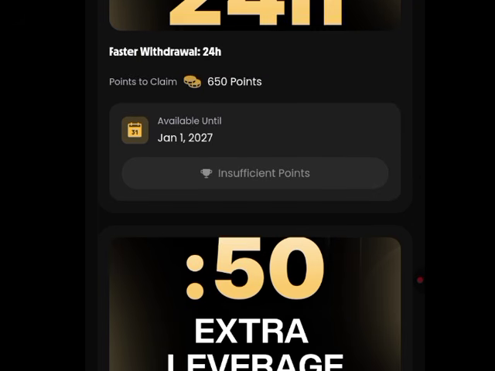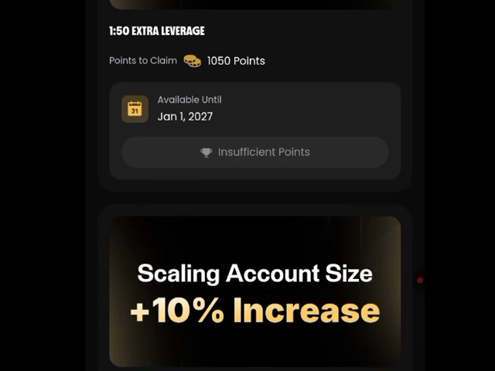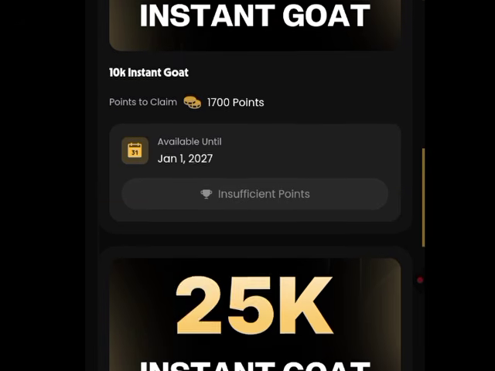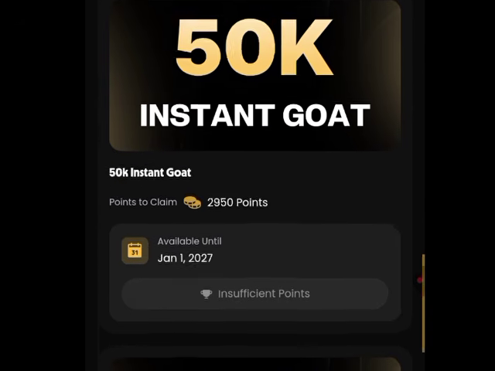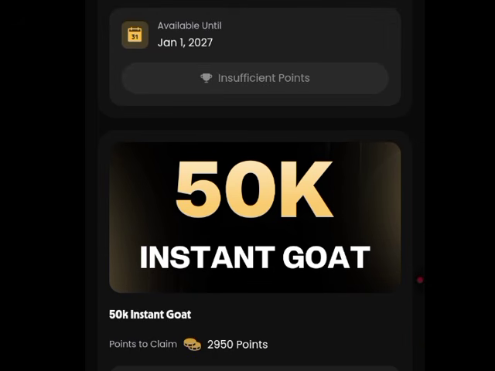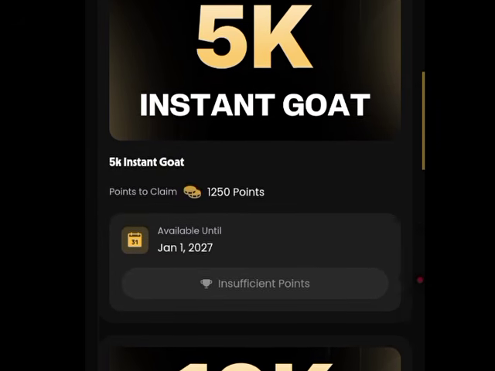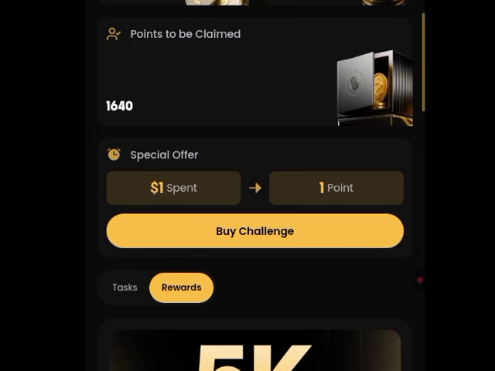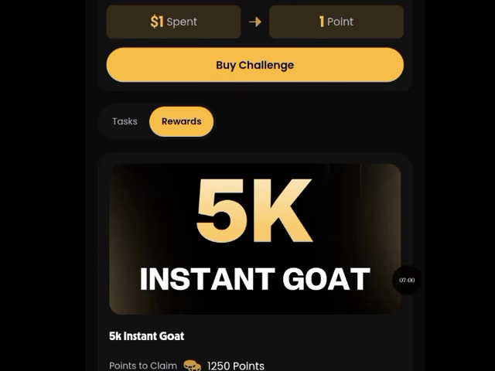Then you scroll down, you continue to scroll, as you can see right here. So these are the accounts that you have to claim. This is the 50k instant account that you need right here, as you can see right showing on the screen. So how do you claim points on this platform?